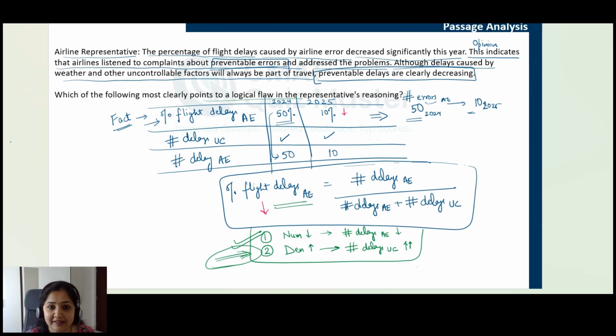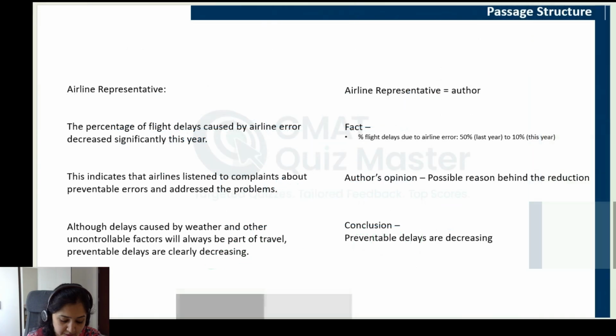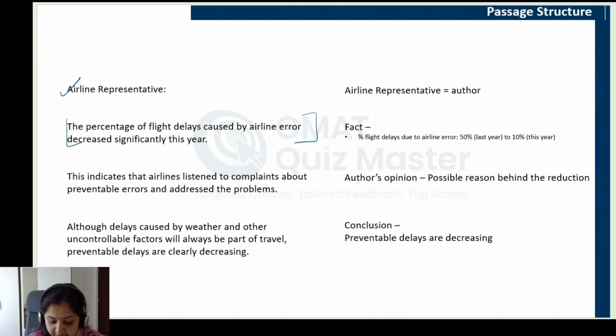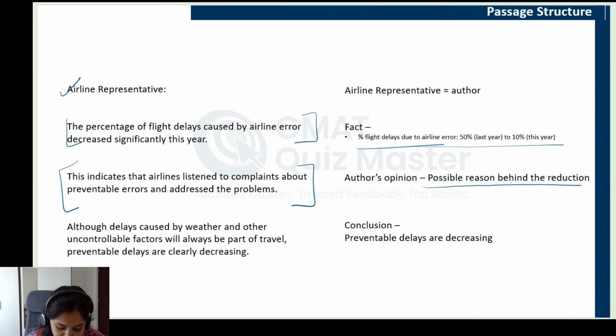With that, let's quickly understand the passage structure once. We know that the airline representative is the author here. The first statement presents a fact, and I have explained it with the help of an example here, that if it was 50% last year, it has reduced to 10% here. This is a fact given to us. The next statement presents the author's opinion, and it presents the possible reason behind the reduction. In the last statement, the author has addressed the other reasons behind delay and said that these cannot be prevented and these will always be part of travel, and concluded that the preventable delays are decreasing.